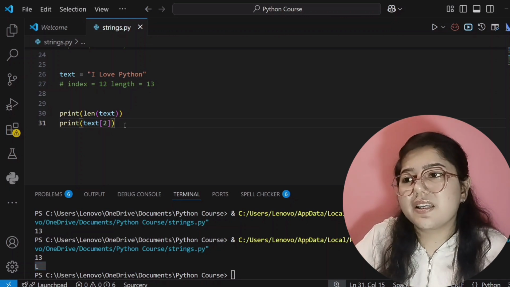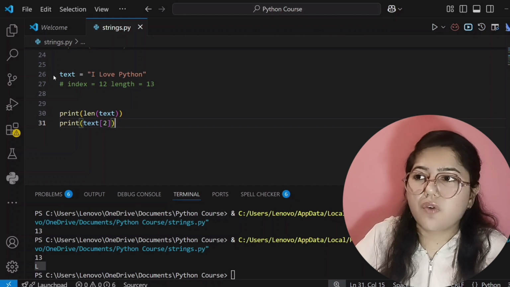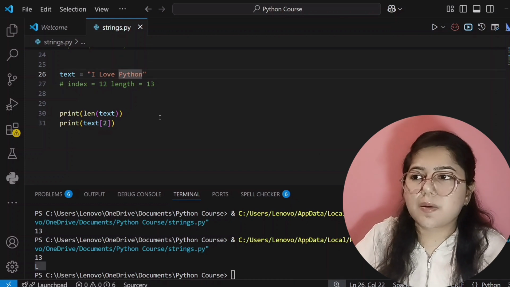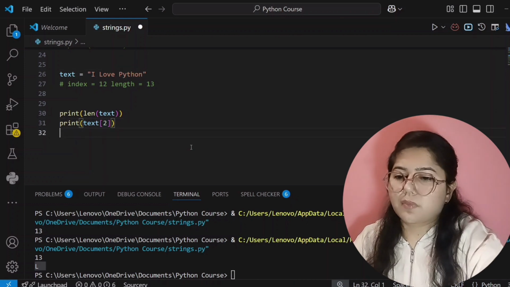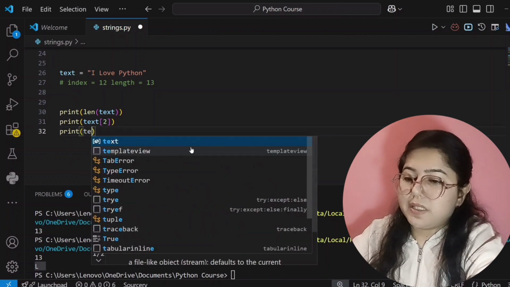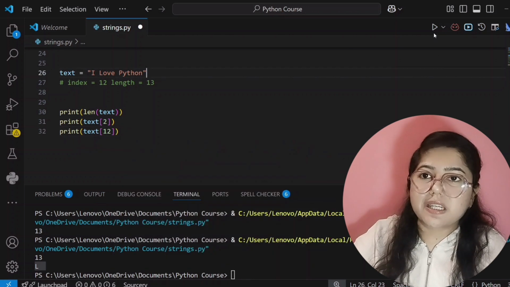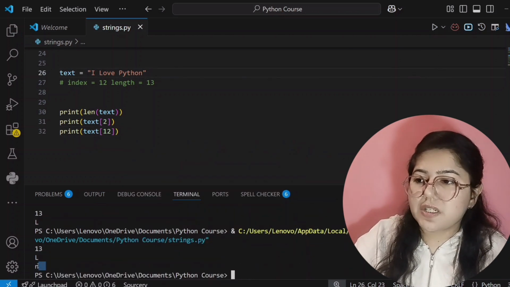Now the next thing is, if you want to access the last character, how do we access it? Obviously we can count its index number, and that is 12. We have already seen the last character index number is 12. So let's see. Then the variable name, and inside square brackets 12, and now it will print n. See here, now it's printing n.